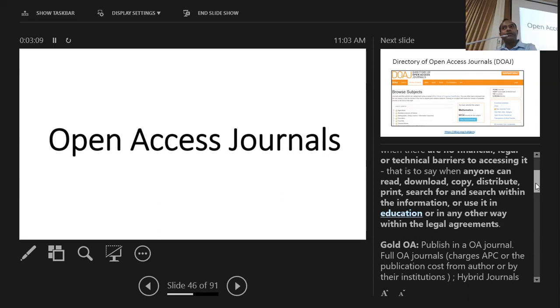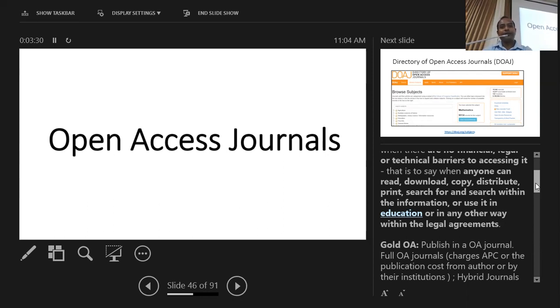In that case, all the financial issues are solved through that particular project. For example, I hope that you are familiar with the Sri Lanka Journals Online project. One of our faculty journals, the science faculty journal, is also available there. I will come to that later.